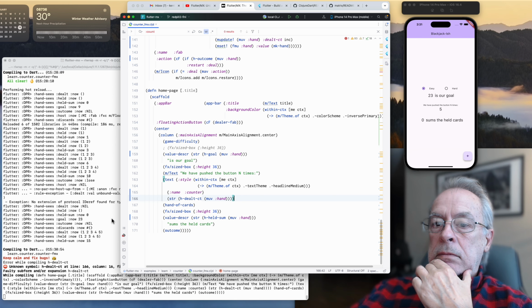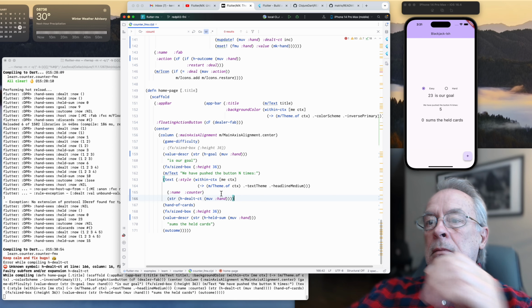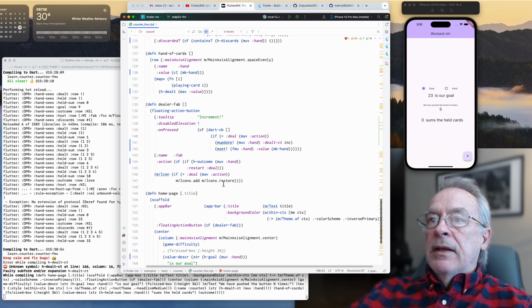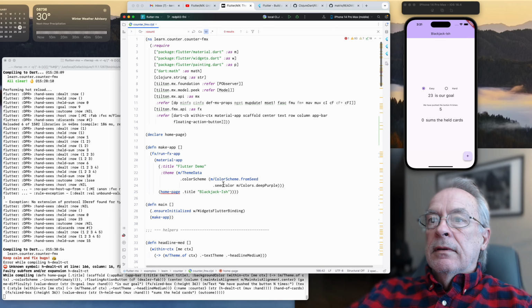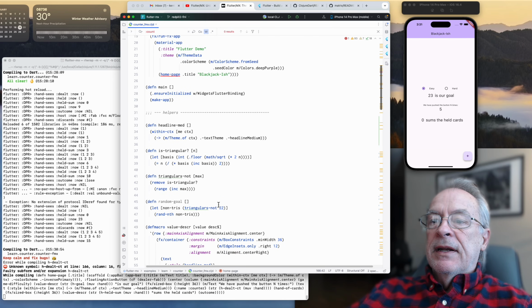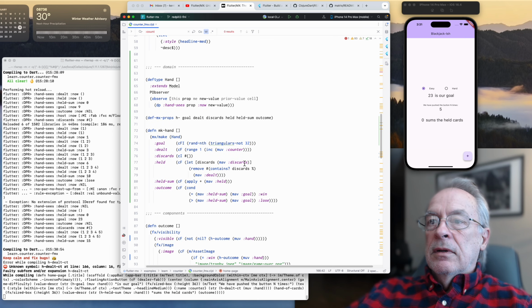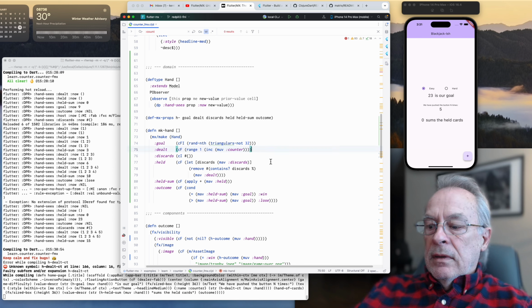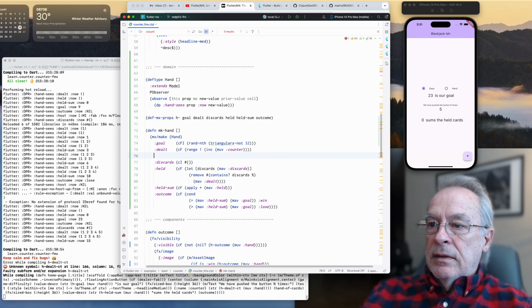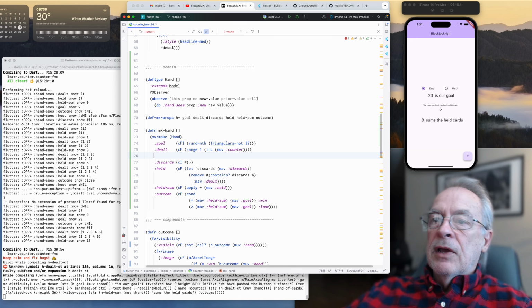Unknown symbol. You know, I bet I didn't even bring that property along. Delt. Okay, delt count. Well, now hang on. Oh, so I'm still using the counter here. Aha.